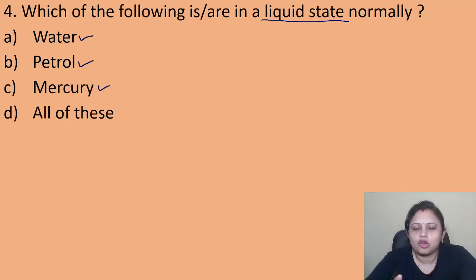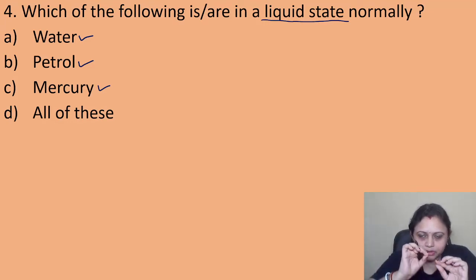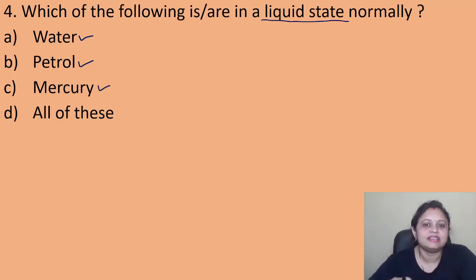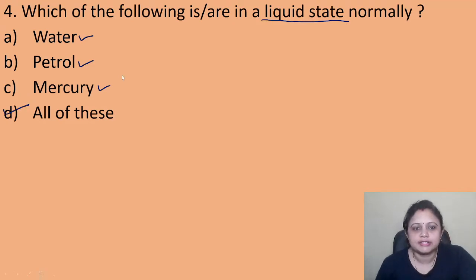So you always drink water, you must have seen water, it is in the liquid state. Petrol is used in our vehicles, right? You must have seen it, it is also in the liquid state. Mercury is present inside the thermometer. Have you seen? When someone is suffering from fever, the mercury level increases in the thermometer. So it is also liquid. So the correct answer is option D, that is all of these.